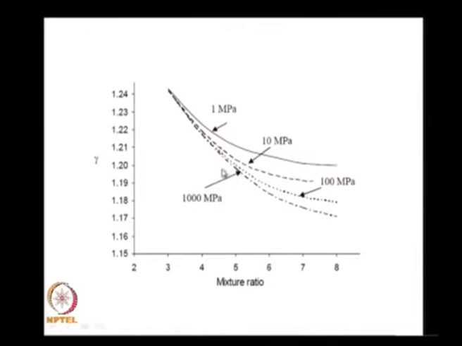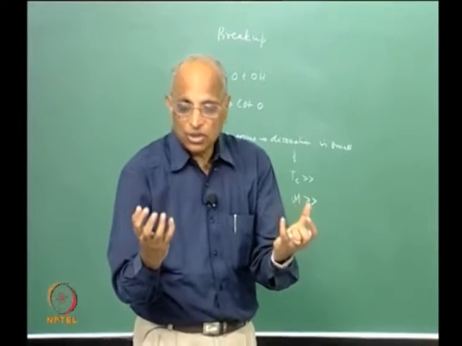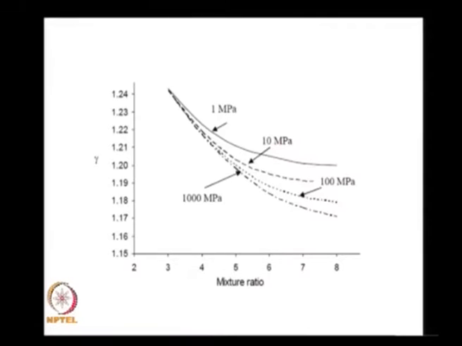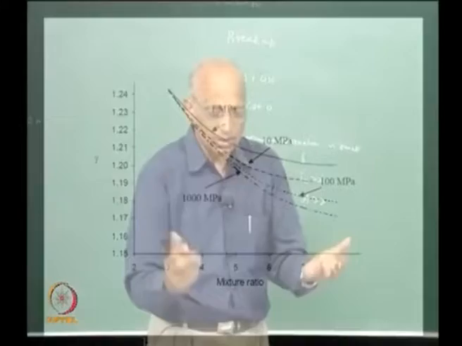Therefore, you find that as the chamber pressure increases, the dissociation is less and therefore the gamma value is smaller. Of course, with mixture ratio we have already seen the variation of gamma. If it is more oxidizer rich, you have heavier products which are formed and therefore gamma is decreasing, but more importantly now we are considering the effect of pressure. As pressure increases, the value of gamma decreases. Why is that? Because I have more complicated molecules, dissociation is less.